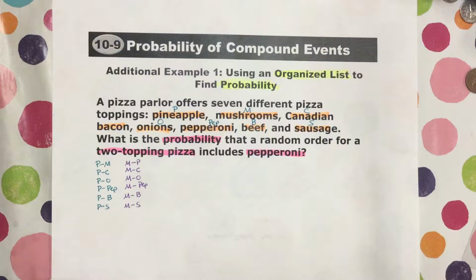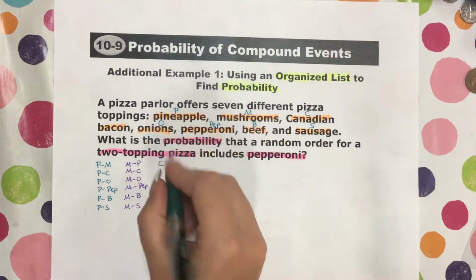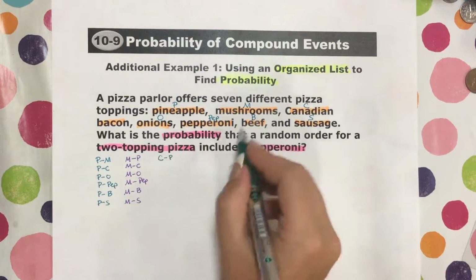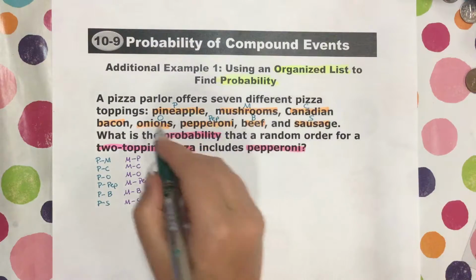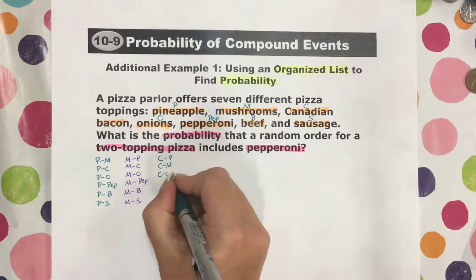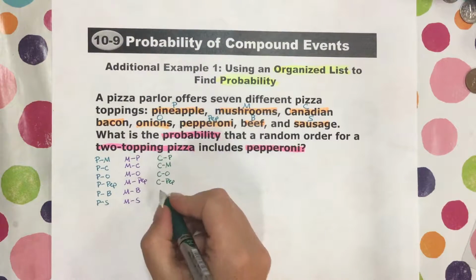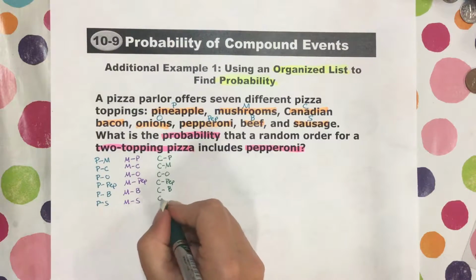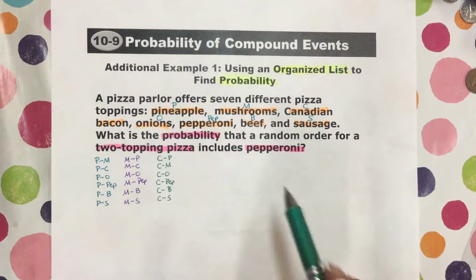Let's move on to Canadian bacon. Canadian bacon could go with pineapple. I love Canadian bacon and pineapple. But moving on. Canadian bacon could go with mushrooms, onions, pep, beef, and sausage. Those are all the options for Canadian bacon.